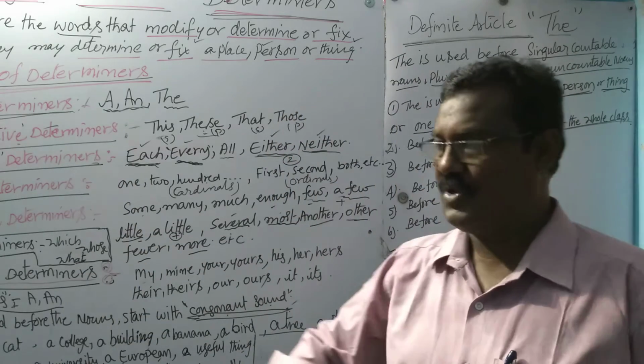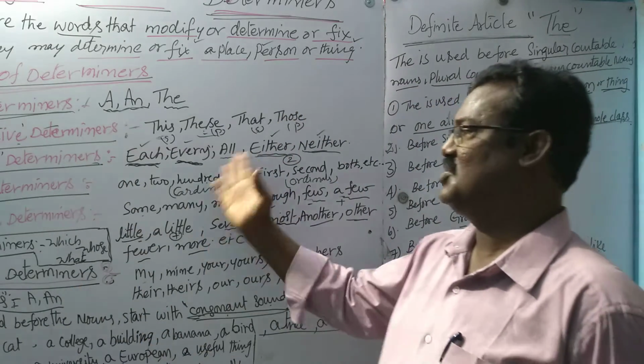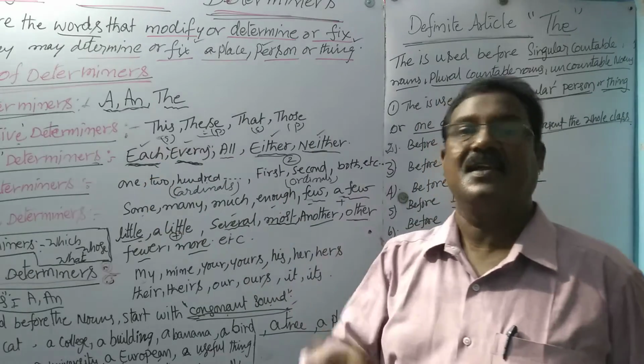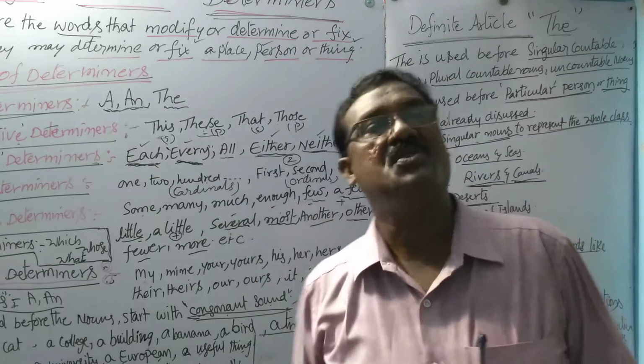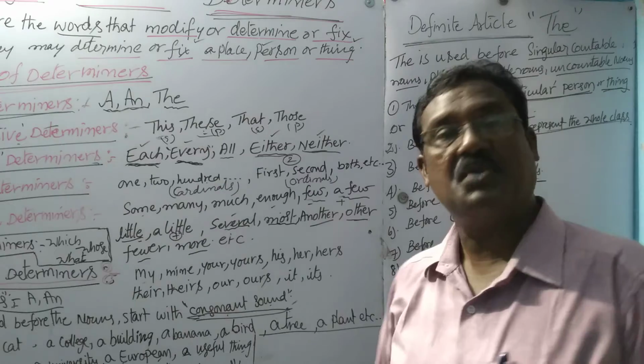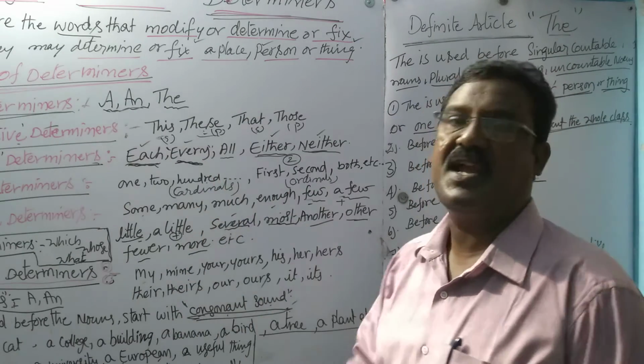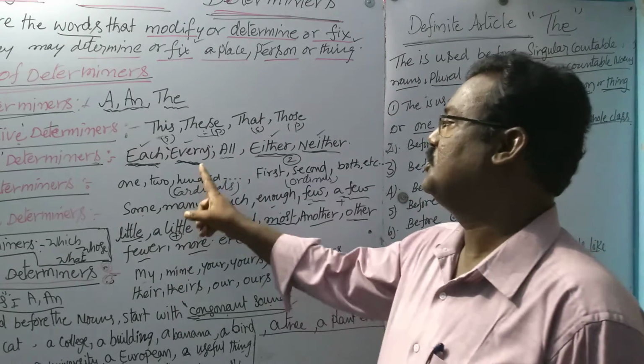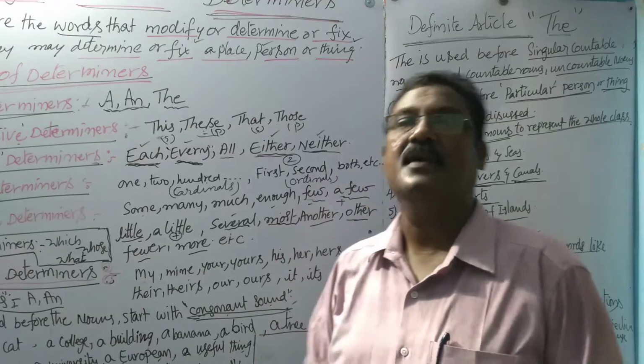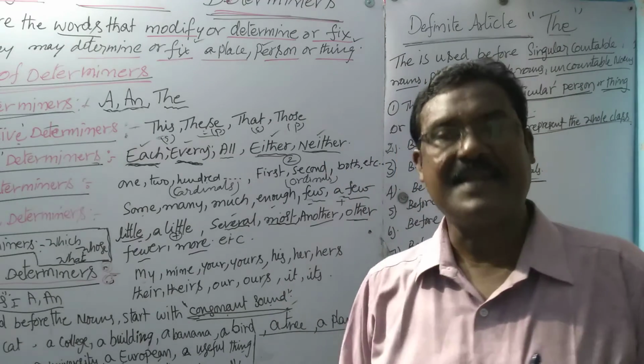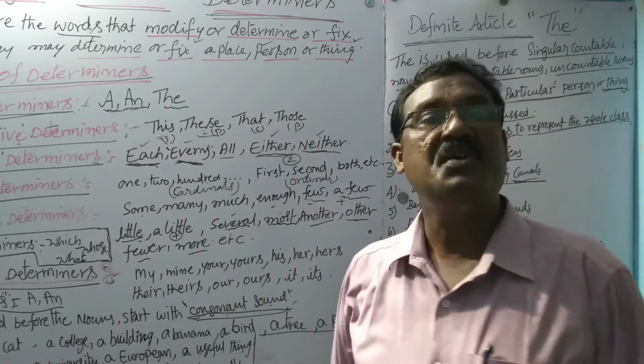Distributive determiners. Distributive means we are sharing, each one. Each student in the class should do his homework perfectly without fail. Every student in the college should come in uniform and attend the class in uniform.